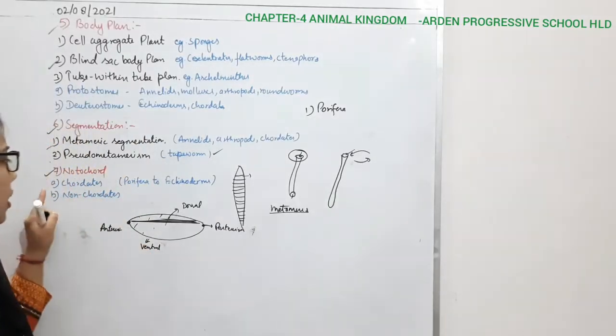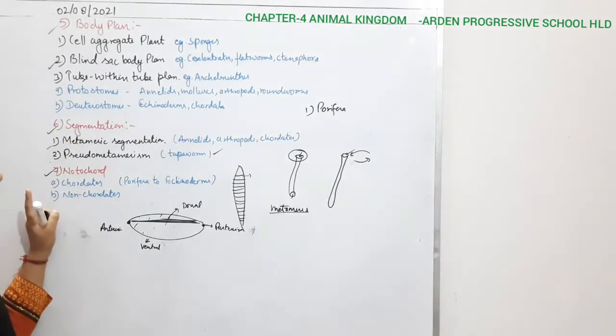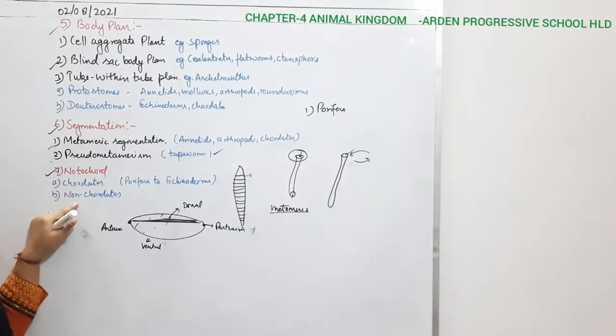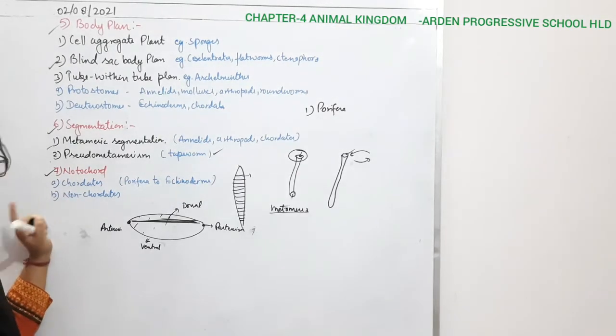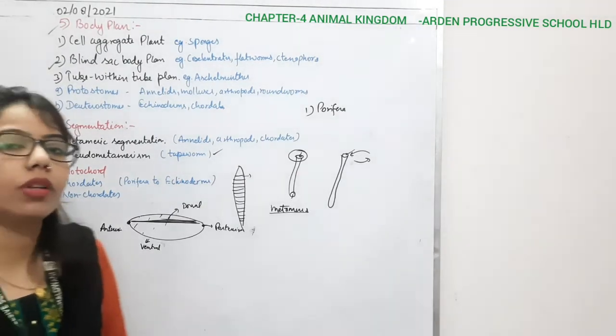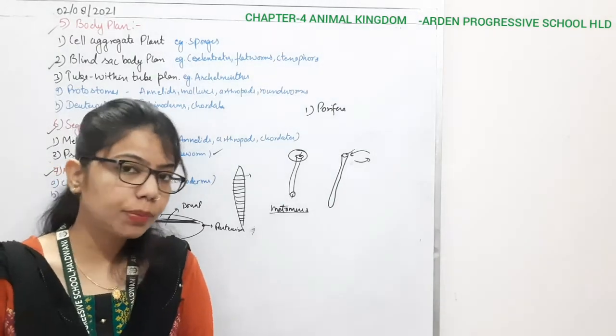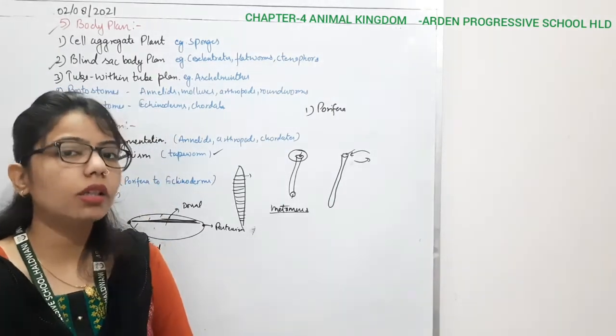When you can see the notochord is present, you will say chordates; when it is absent, it is a non-chordate. So in different phyla we will understand whether the notochord is present or absent in the body.